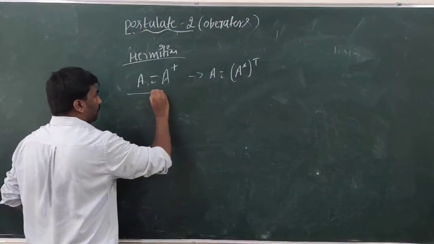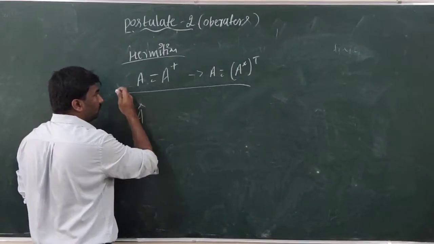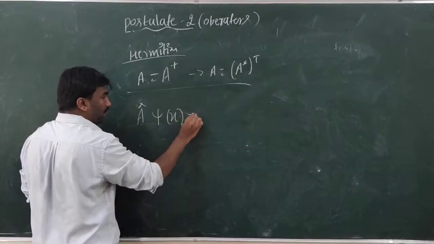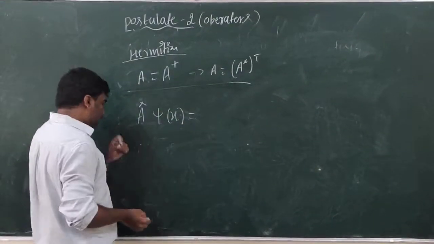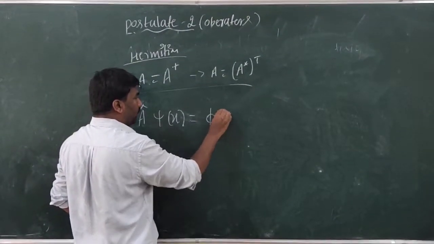Let us see. For example, in general, if A operates on some function psi of x, obviously it gives some other function, so let us take the function as phi of x.